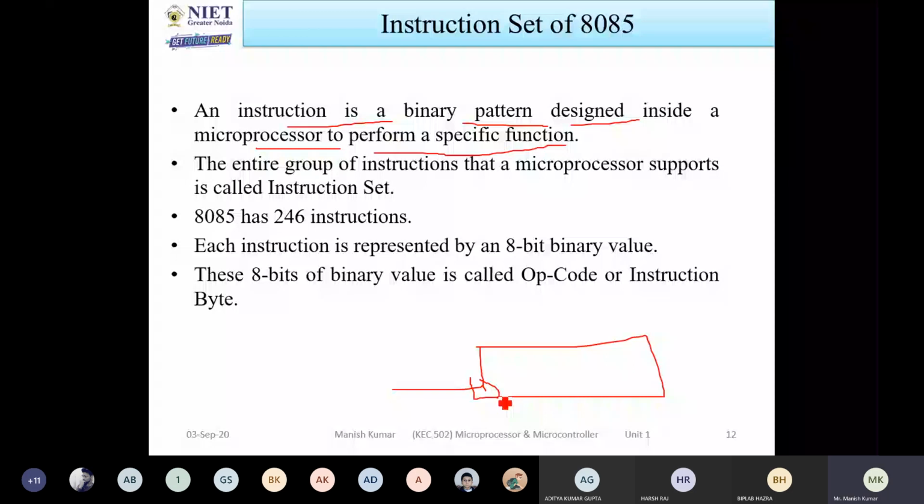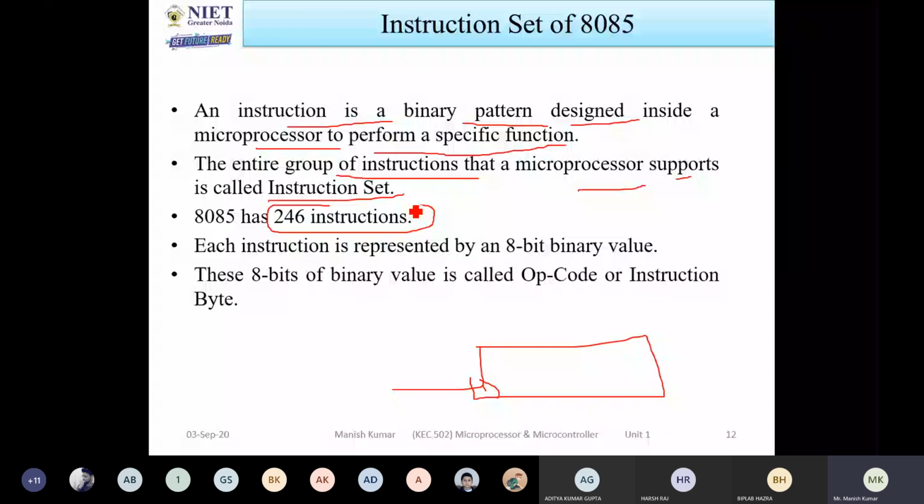The entire group of instructions that the processor supports is called the instruction set. There are a total of 246 instructions available in 8085. Each instruction is represented by an 8-bit binary value.